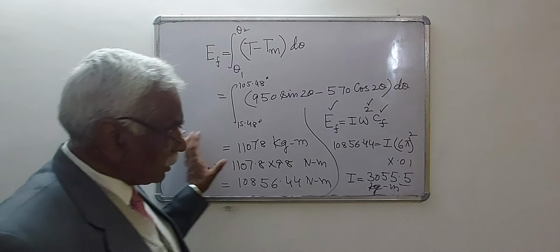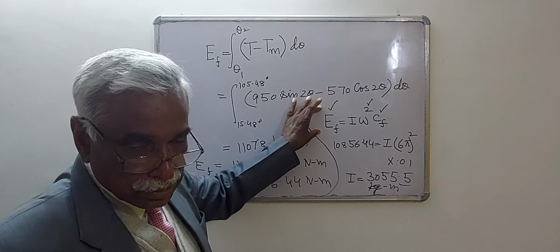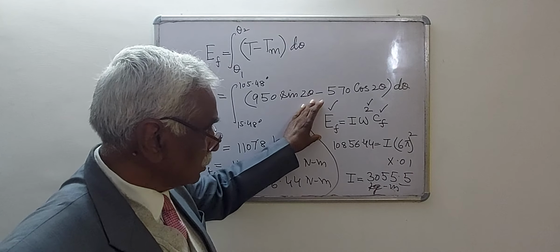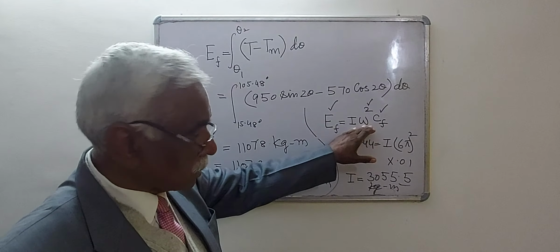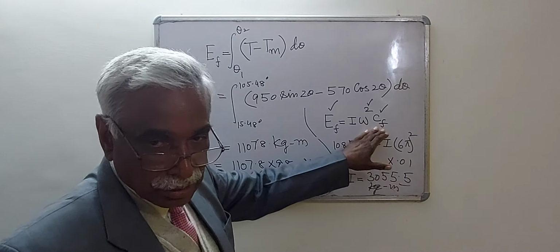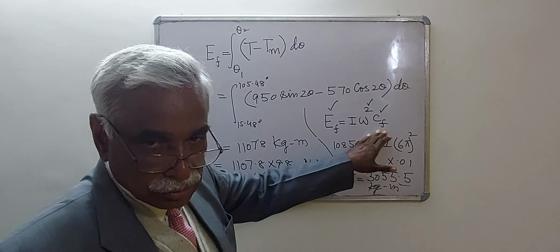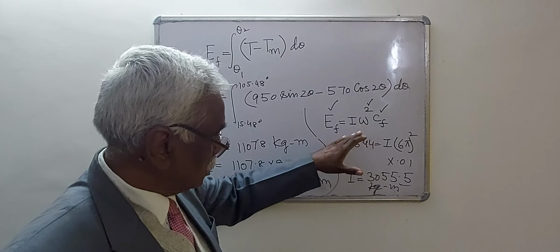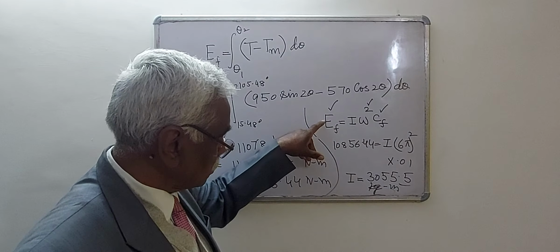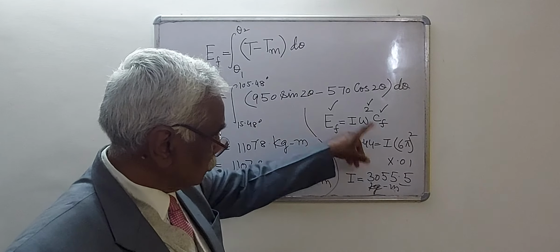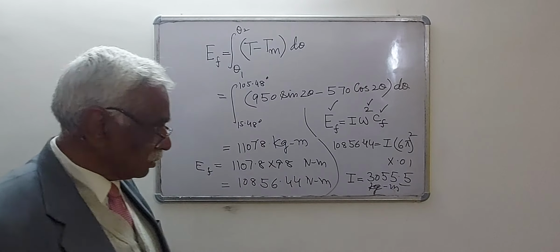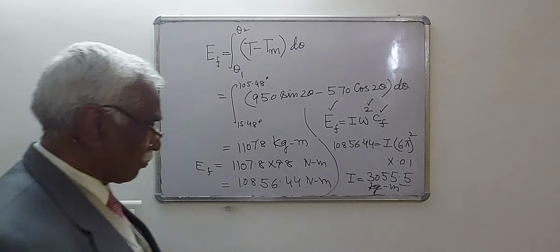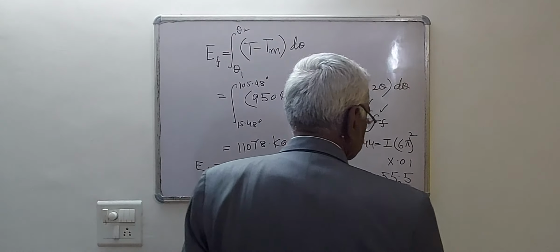So ultimately you have to find the value of EF, the maximum fluctuation of energy. You have already calculated omega, that is 6 pi, CF is already given in the question, that is 0.01, and I you have to find out. With the help of this formula, after making calculations for EF, you can very easily find the value of I, the mass moment of inertia in kg meter square.